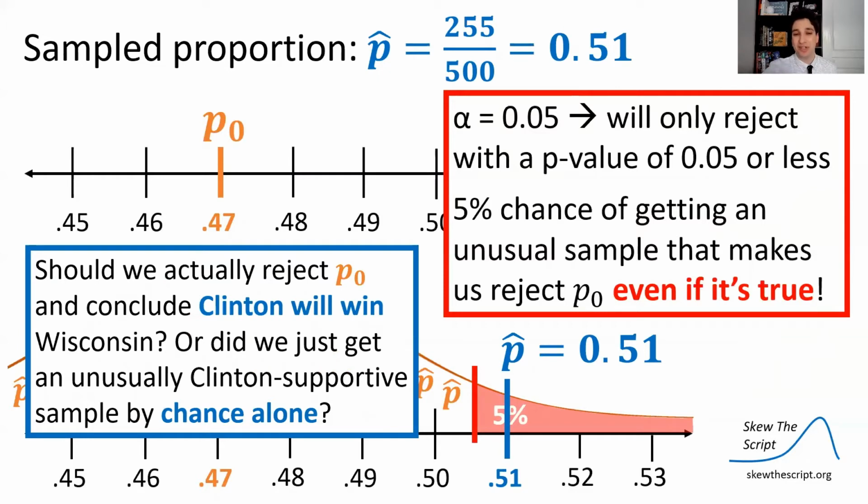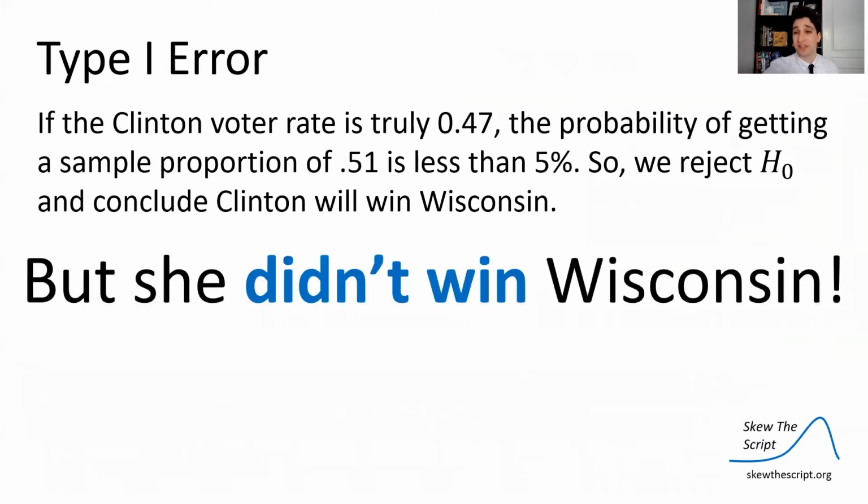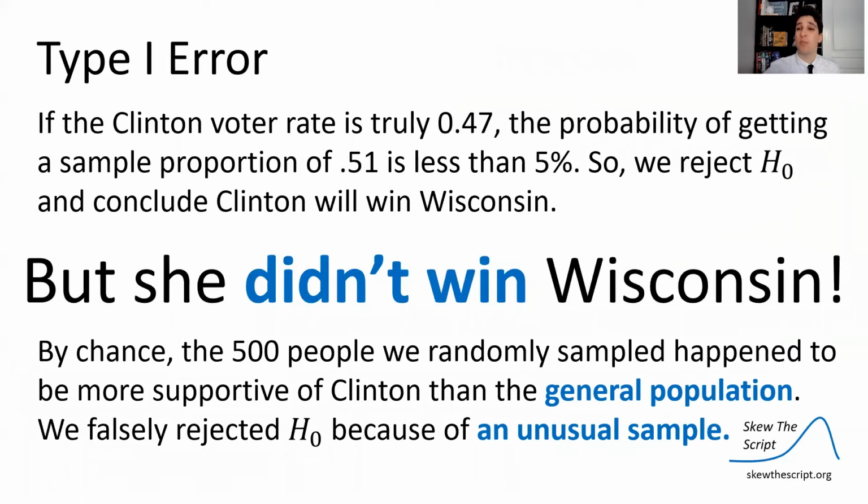So should we actually reject the null hypothesis and conclude Clinton will win Wisconsin given our sample? Or did we just happen to, by chance alone, get an overestimate of Clinton-supportive votes in our sample because of the chance process? This is what we consider a type 1 error. If the Clinton voter rate is truly 47%, the null hypothesis, the probability of getting a sample proportion of 51% or more is less than 5%. So we reject the null, but she didn't win Wisconsin. So this would have been a type 1 error.